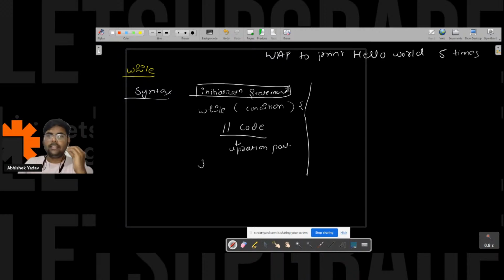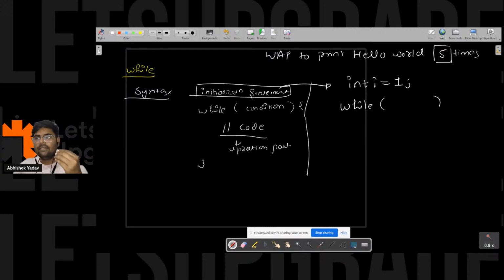When you are writing the initialization statement, you have to think about what will be the start point of the loop, from what point you have to start your loop. Here you have to print hello world 5 times, so the starting point of the while loop will be from 1. So I will take a variable i and initialize it with 1 because this is the starting point of the loop. After that, I will write the while keyword and the condition part.